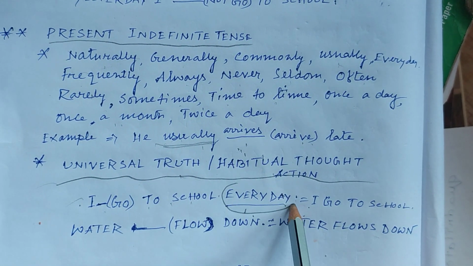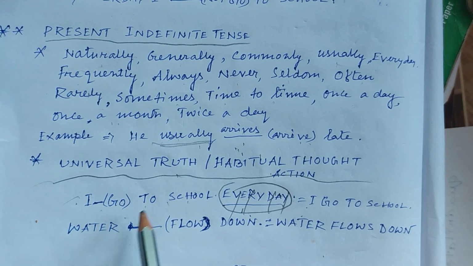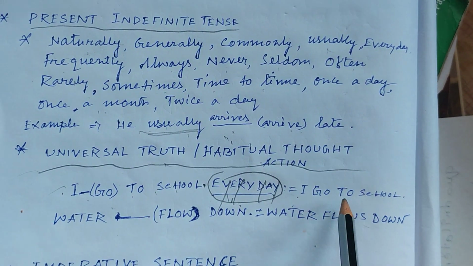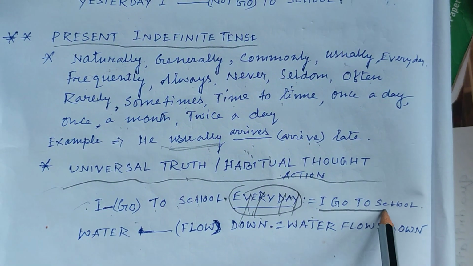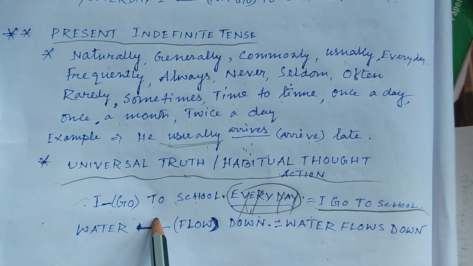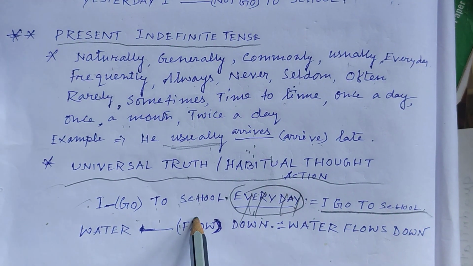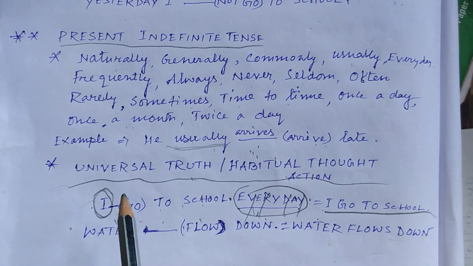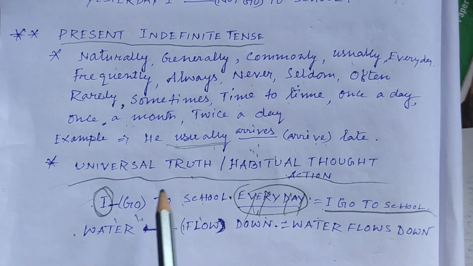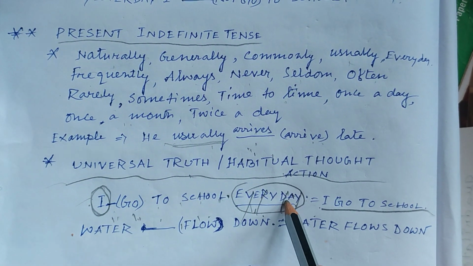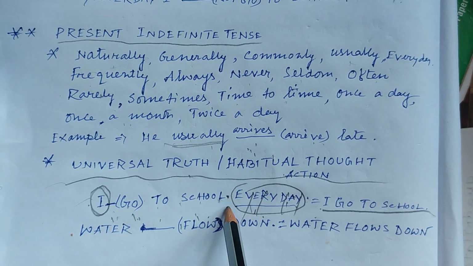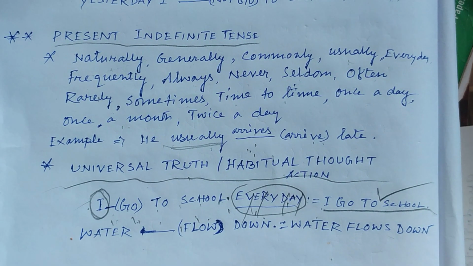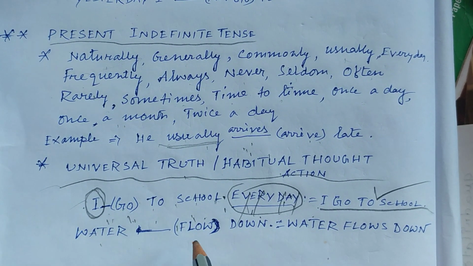But suppose there is no frequency given here. I go to school. So I go to school will also take the correct tense form, because whenever we get this sentence, we think that the speaker of this sentence, the subject, is a student and his everyday duty is to go to school, and whenever he does a duty, he does it every day, like going to school. Similarly, I go to school will be the correct tense form. That is clear?